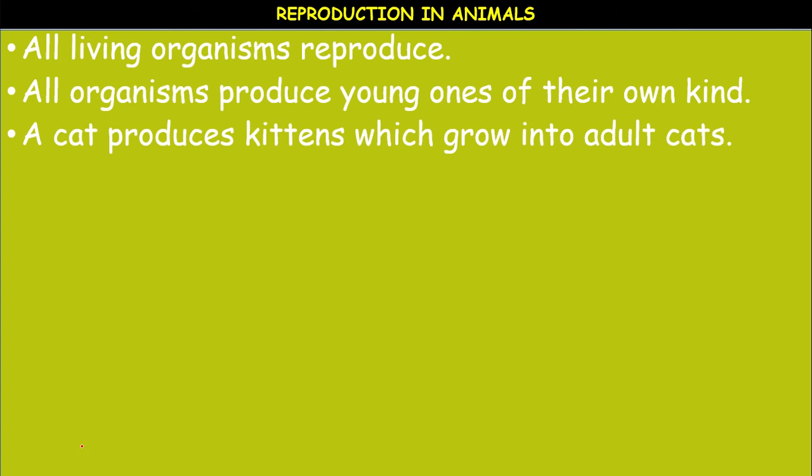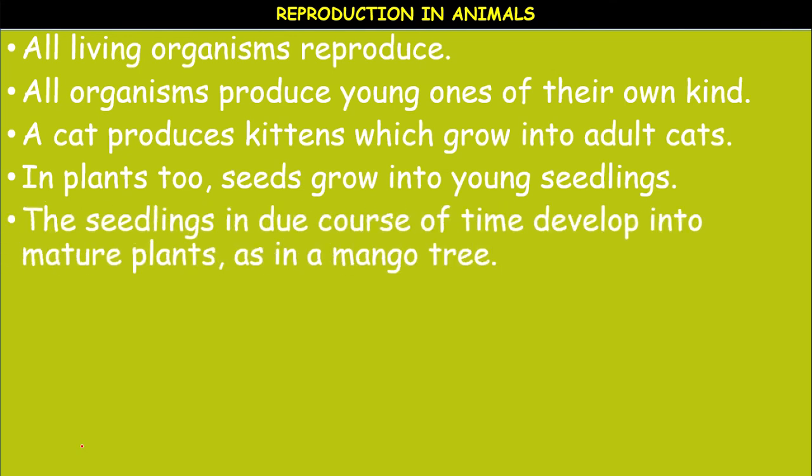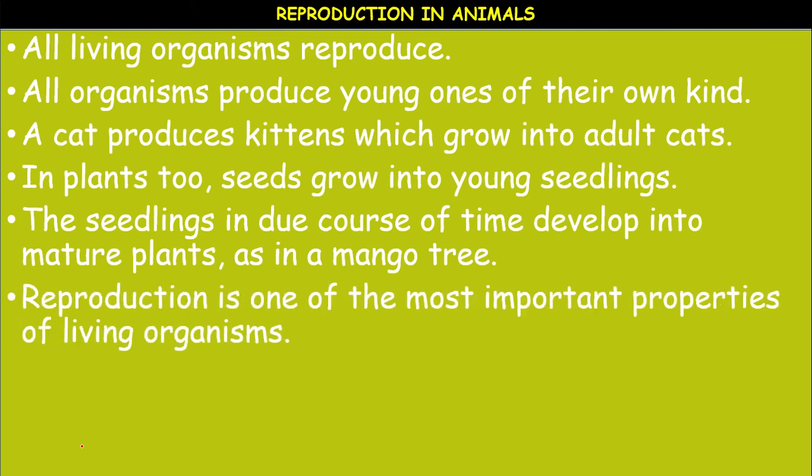A cat produces kittens which grow into adult cats. In plants too, the seeds grow into young seedlings. The seedlings in due course of time develop into mature plants. For example, a mango seedling develops into a mango tree.